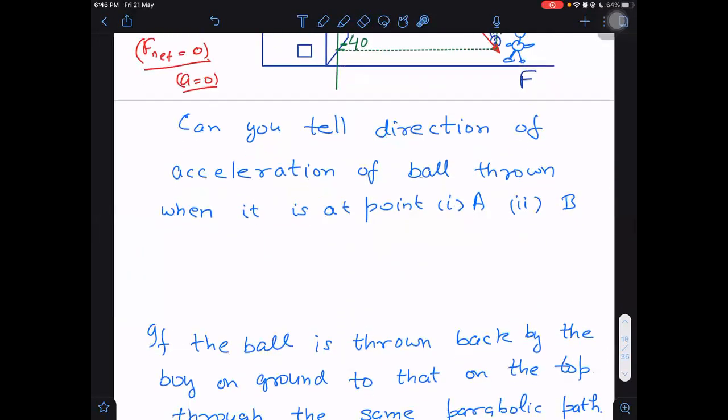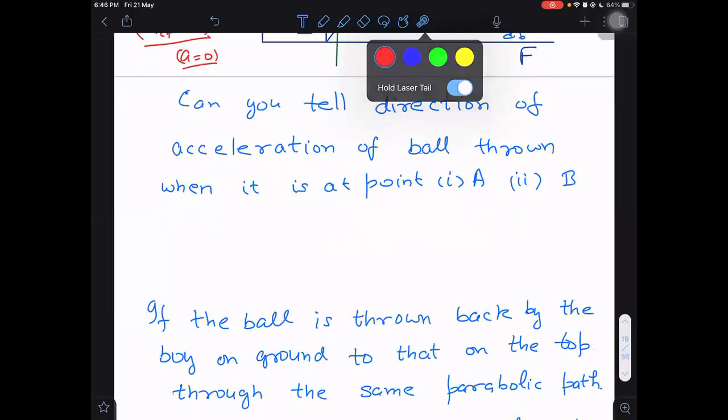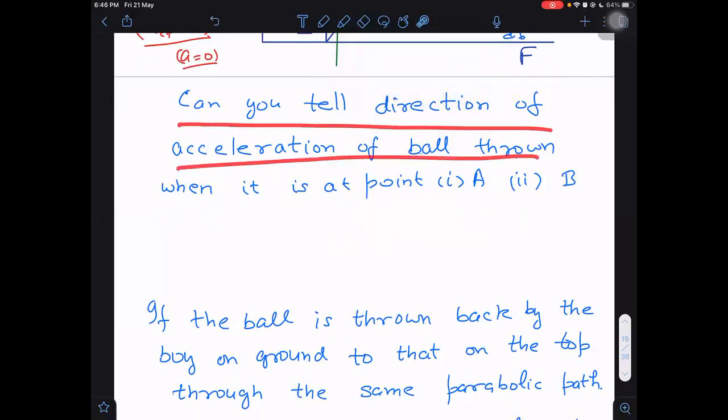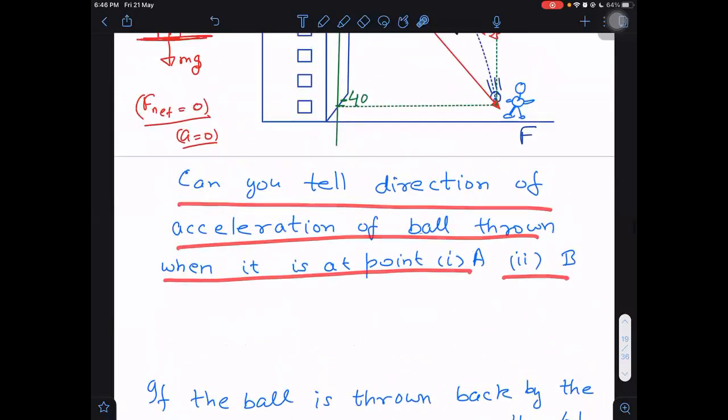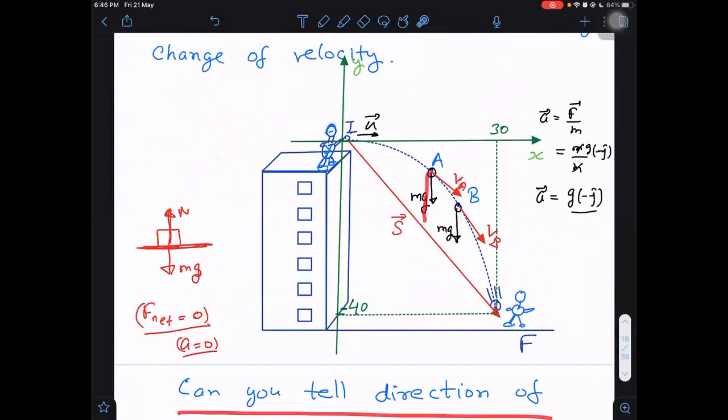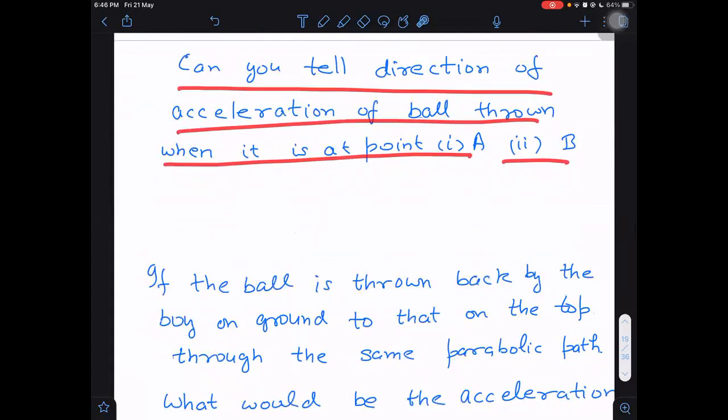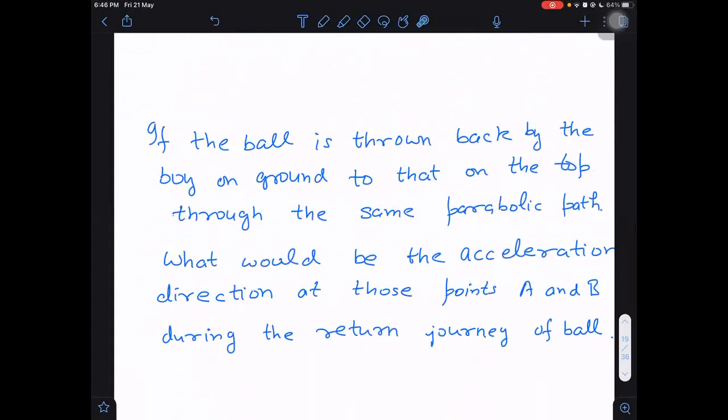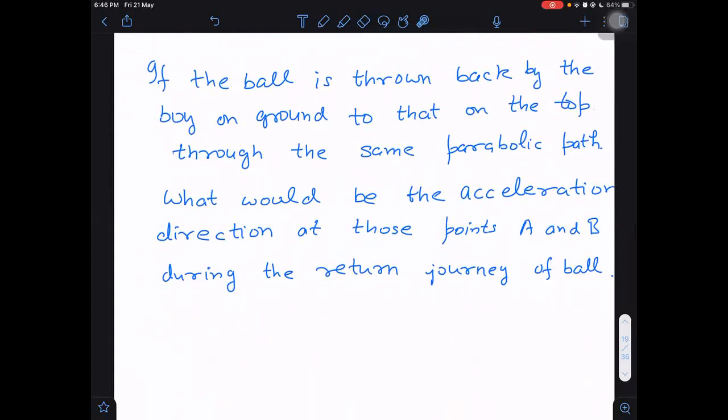Right. Next. This was a question I wanted to ask you. Can you tell the direction of acceleration of the ball thrown when it is at point A and B? Now you are able to tell it is pointing downward, minus j cap direction. Yes, sir. Second question you answer yourself. Answer this one. Can you read it? Downwards only. Down only, sir.